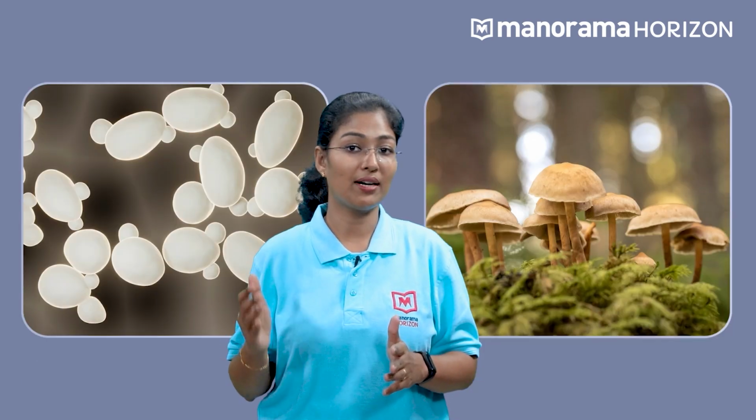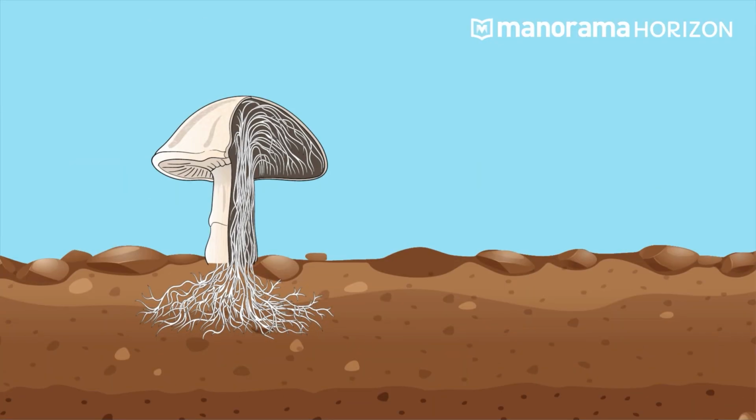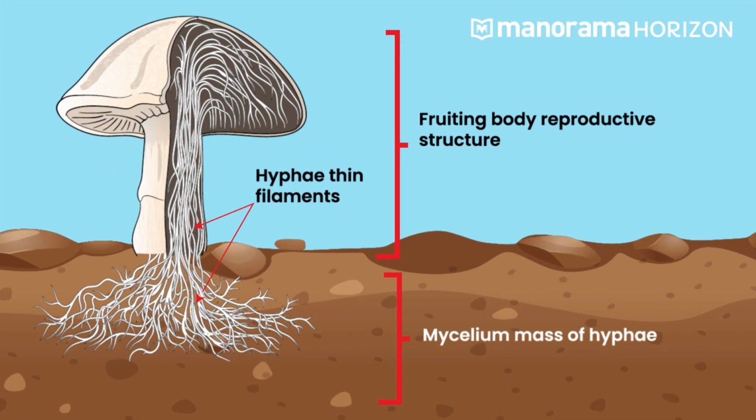Some fungi are symbionts. Lichens are a symbiotic association between a fungus and an alga. Another symbiotic relationship between a green plant and a fungus is mycorrhiza. Kingdom fungi comprises unicellular and multicellular organisms. Generally, their bodies have hyphae that have a filamentous appearance with a long, slender body. The network of hyphae is known as mycelium.